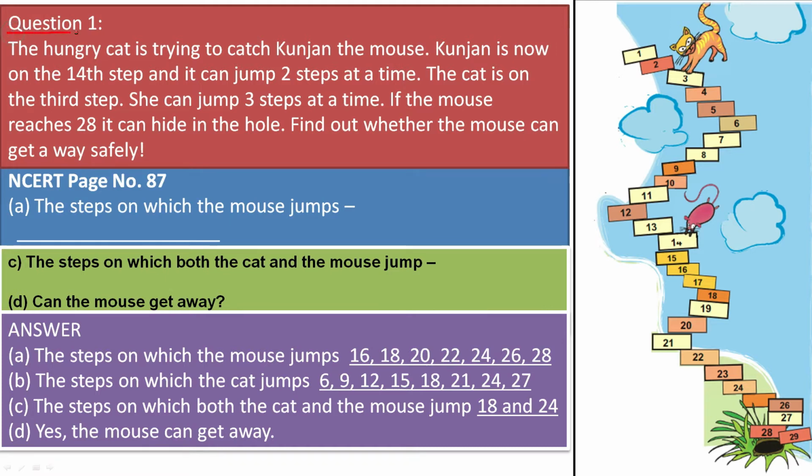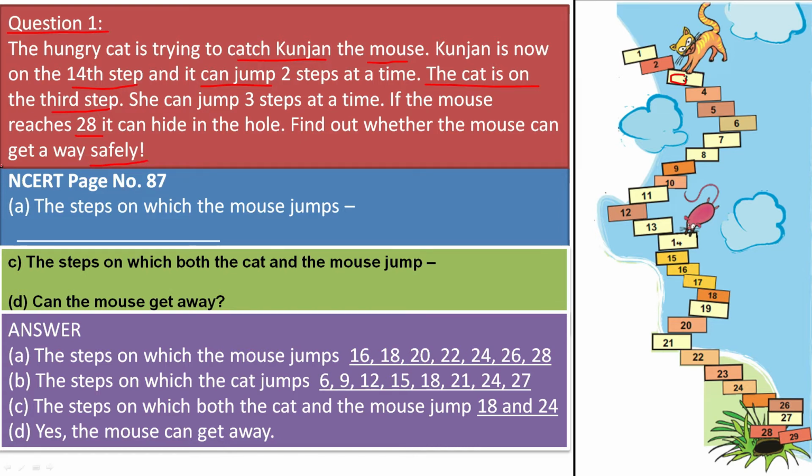Question number 1. The hungry cat is trying to catch Kunjan the mouse. Kunjan is now on the 14th step and it can jump 2 steps at a time. The cat is on the 3rd step. You can see the picture. The cat is on the 3rd step. Now the cat can jump 3 steps at a time. If the mouse reaches 28, it can hide in the hole.